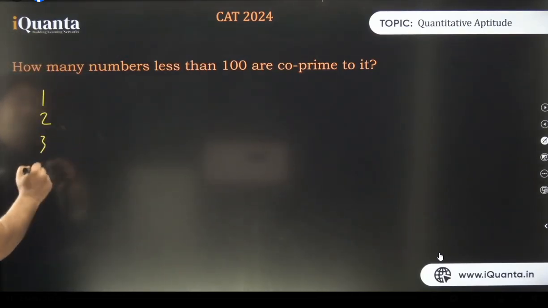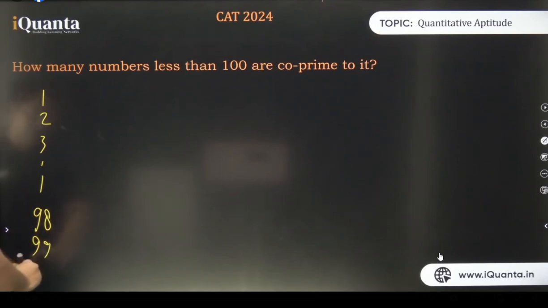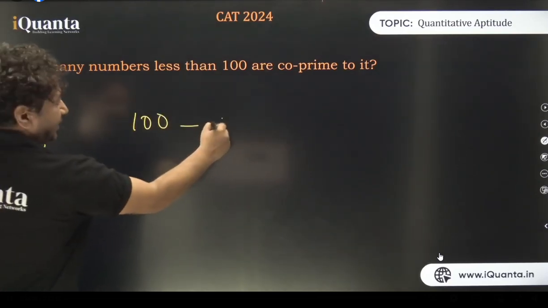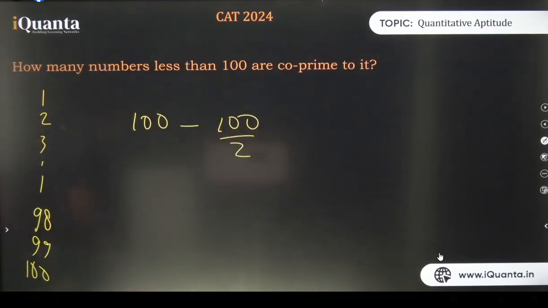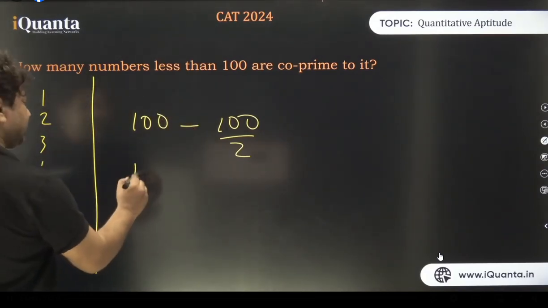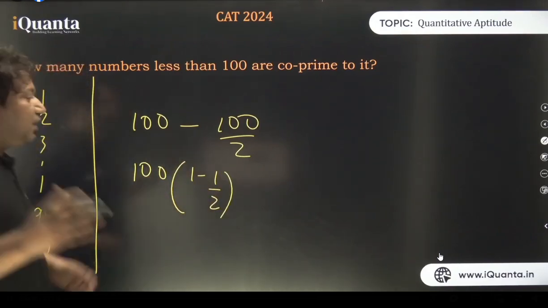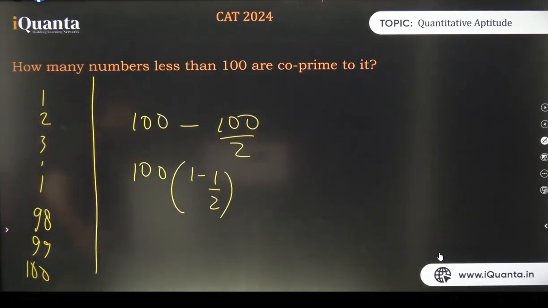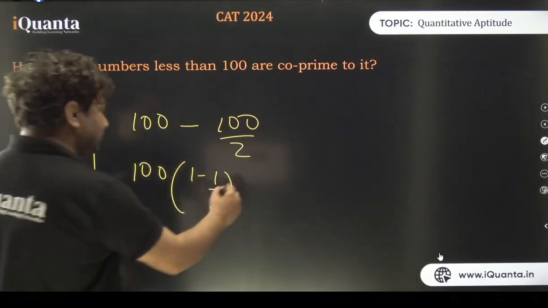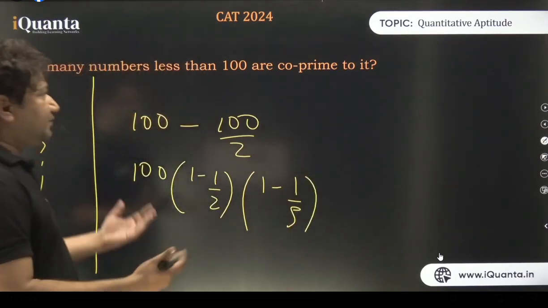So 1 to 100. Again, I'll go through the method of extraction. See what is happening. The moment I remove all the multiples of 2, now what is remaining? All the multiples of 2 have been extracted, and only odd numbers are left, out of which every fifth number is a multiple of 5. Let us remove them as well, and all we have are the numbers co-prime to 100.